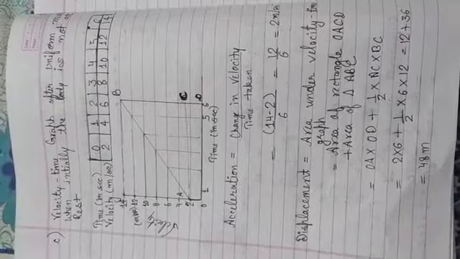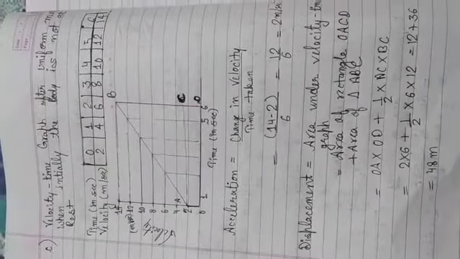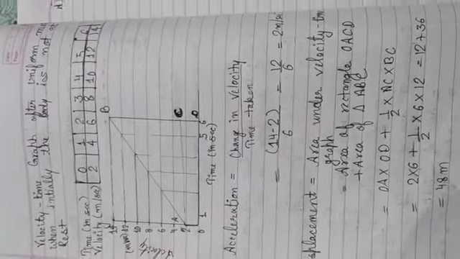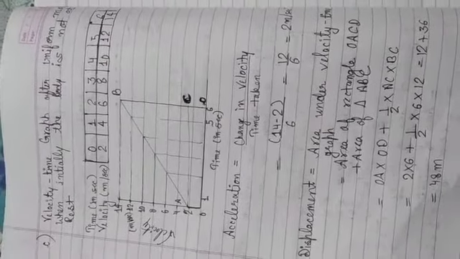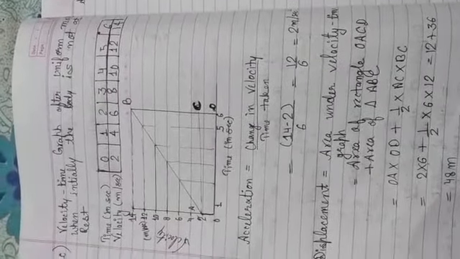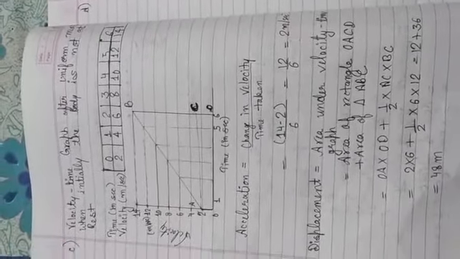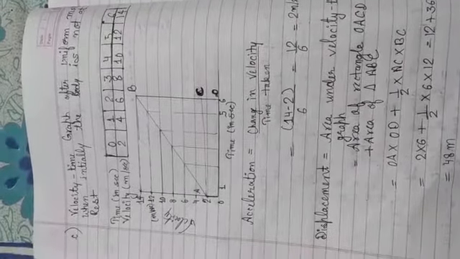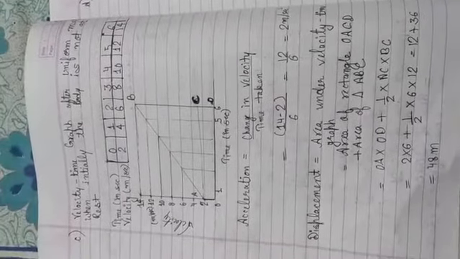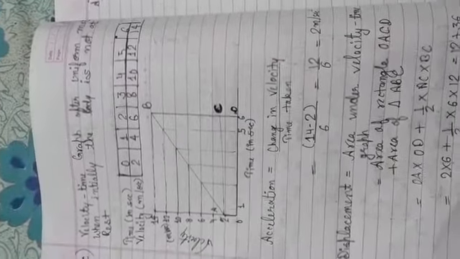The body is moving with 2 meter per second. Then we will again take the values. Here are the values in the table. The body is starting from 0 second, and its velocity is 2 meter per second. After 1 second, its velocity is 4. After 2 it's 6, 3 it's 8, 4 it's 10, 5 it's 12, and after 6 seconds, velocity is 14 meter per second.